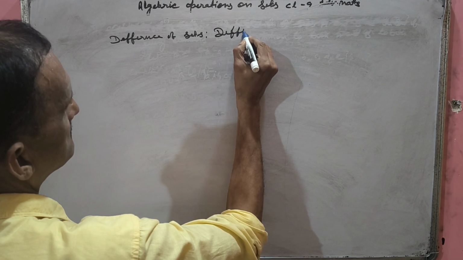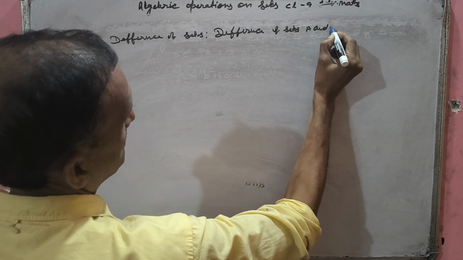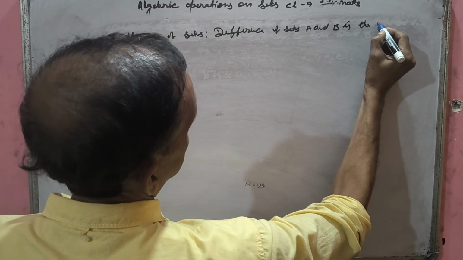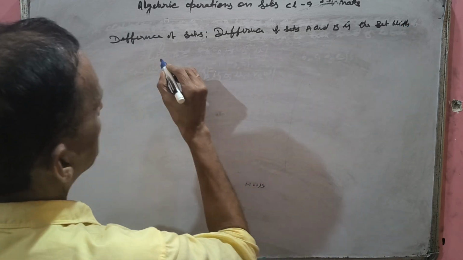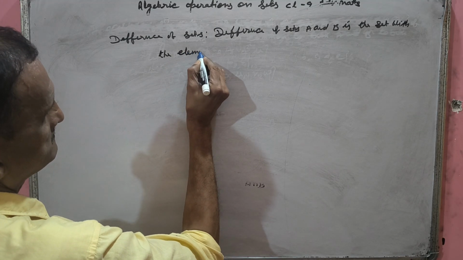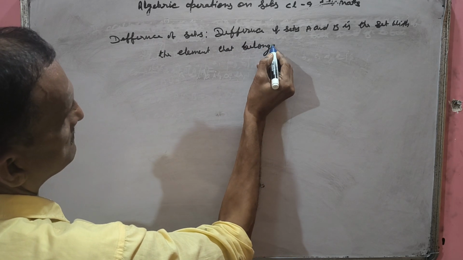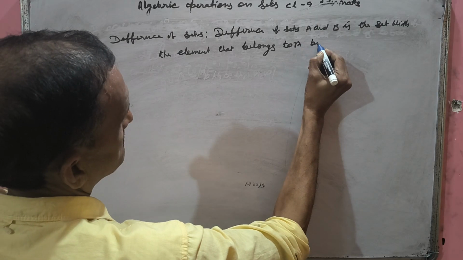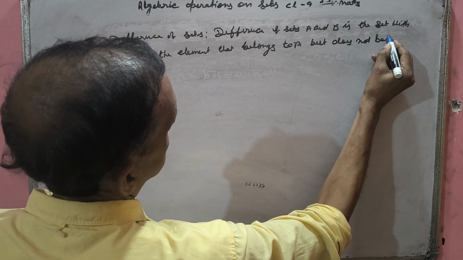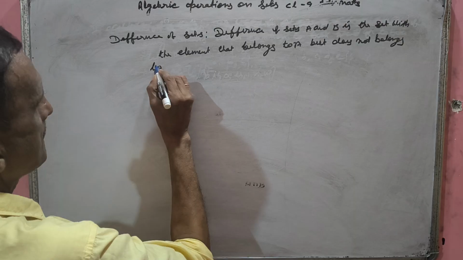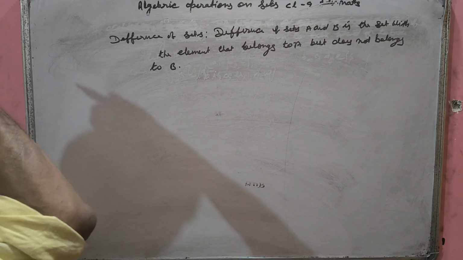Difference of sets A and B is the set with the elements that belong to A but do not belong to B. Now see here, it should be in A but it should not be in B.